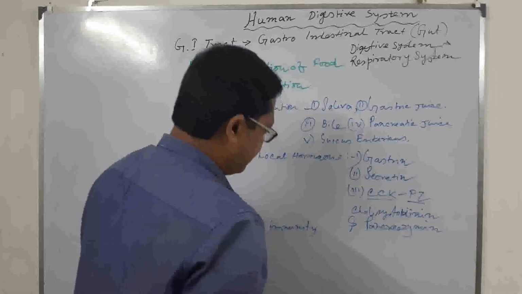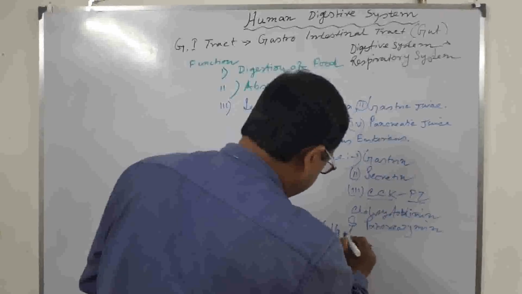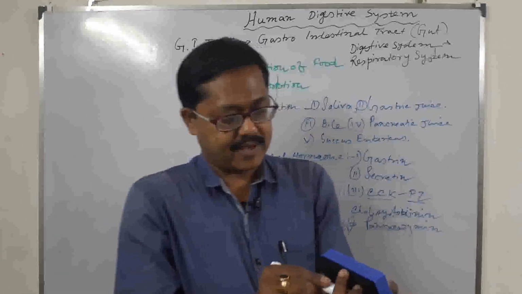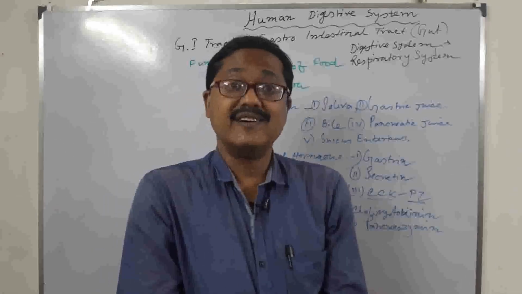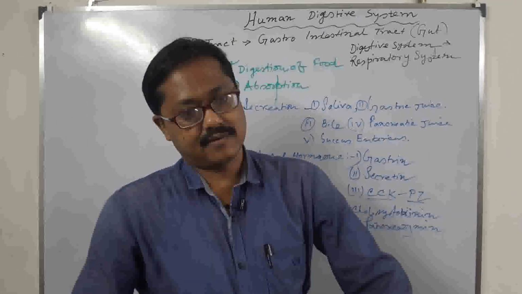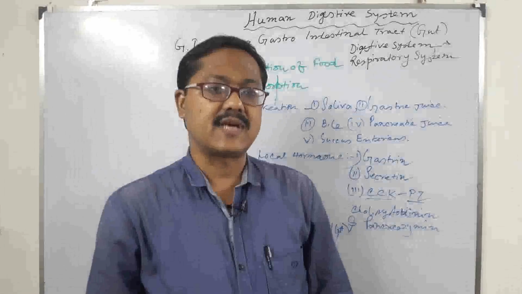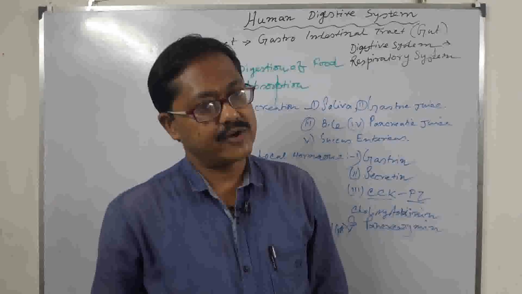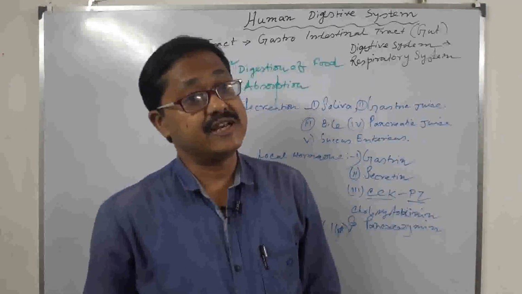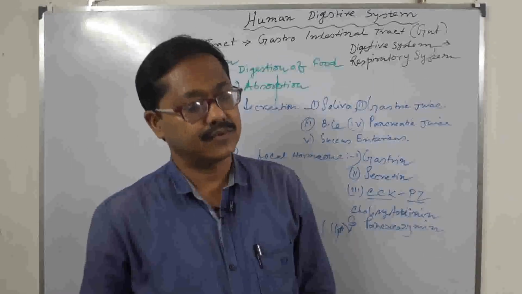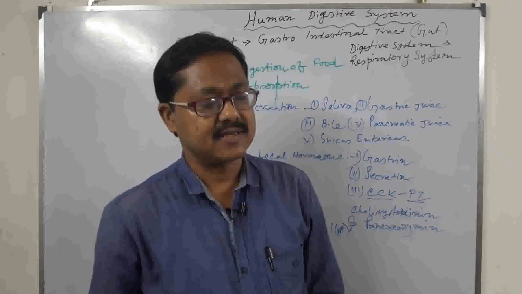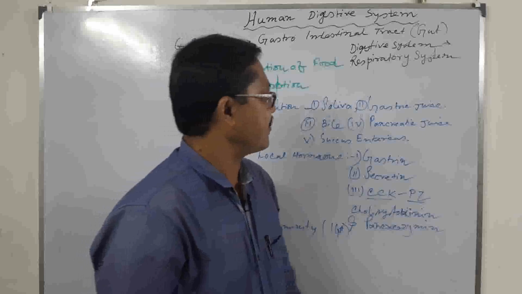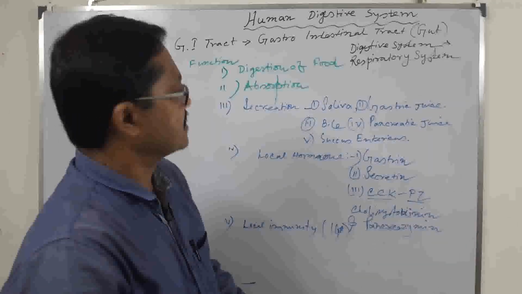Particularly IgA, secretory immunoglobulin, is also secreted in the intestine, and this globulin protein helps prevent different infections from organisms which enter into our enteric system through food, and if it is poisonous, these IgA destroy them. These are the five important functions of our digestive system.